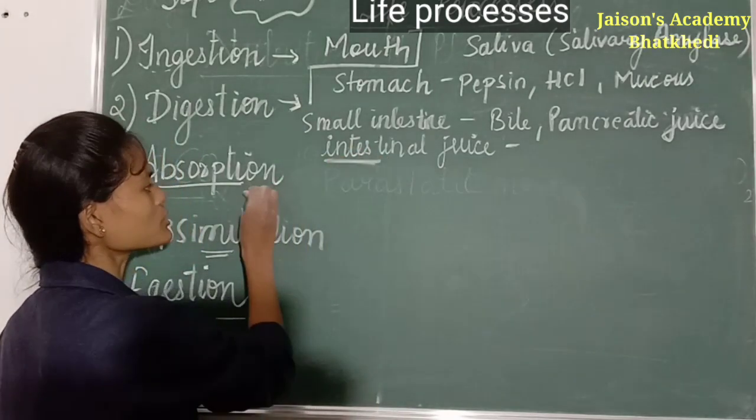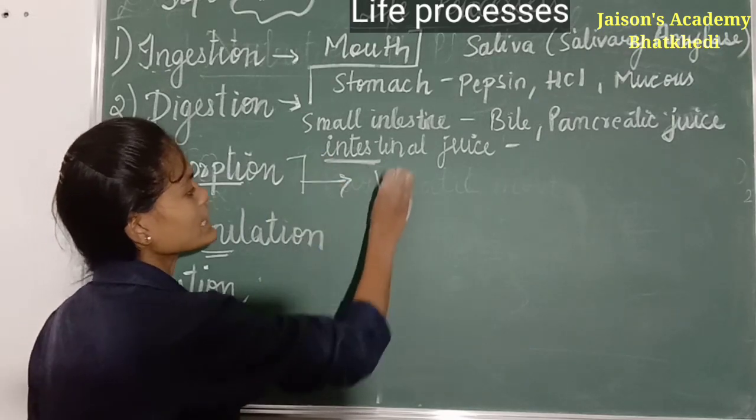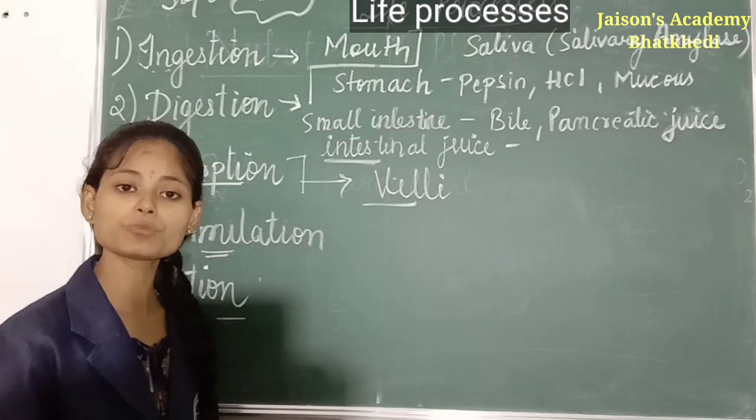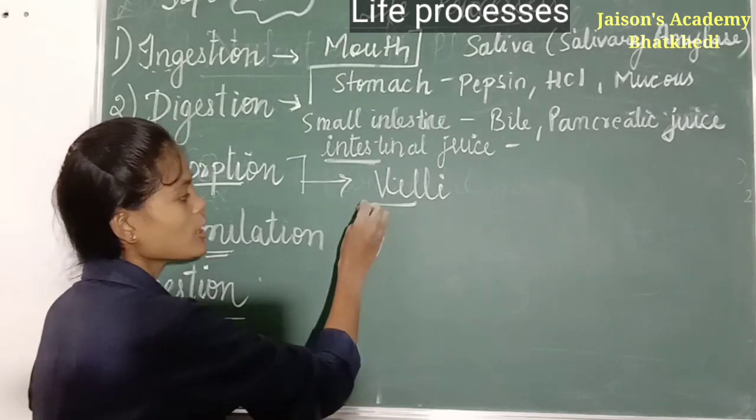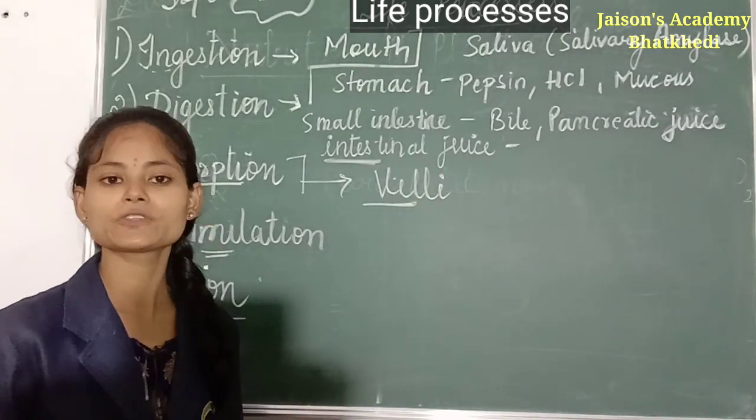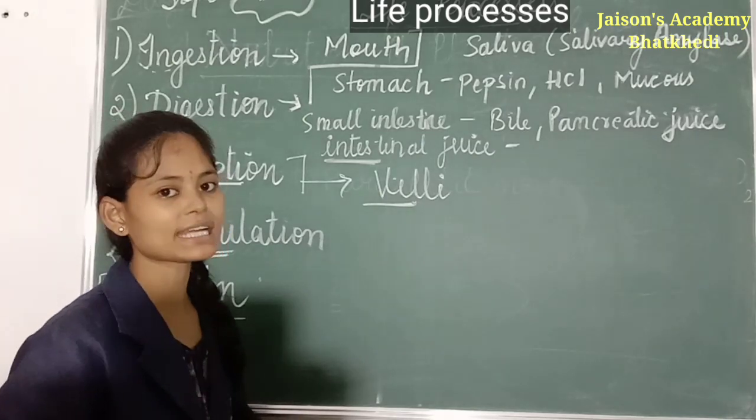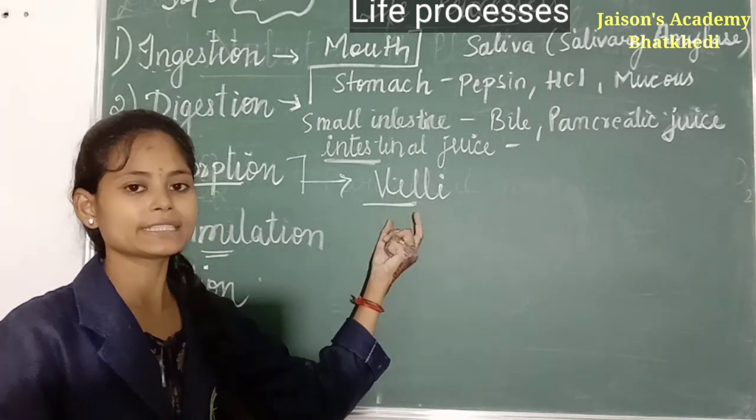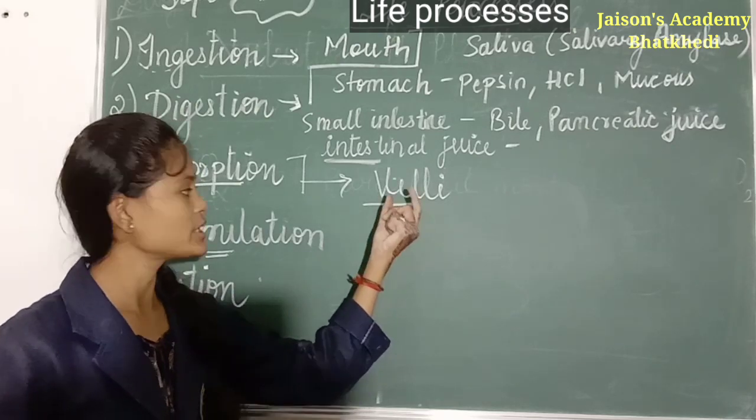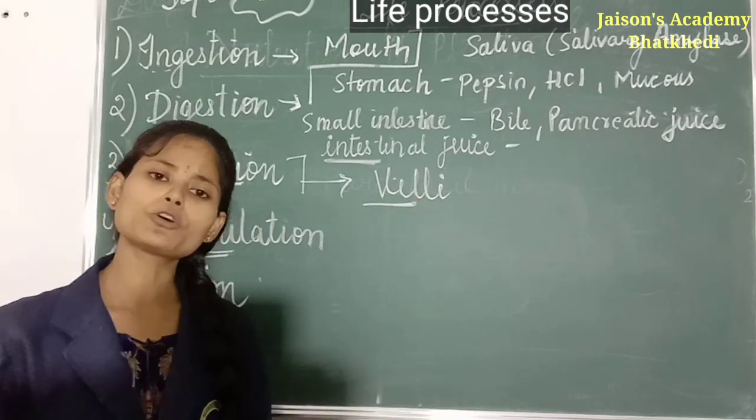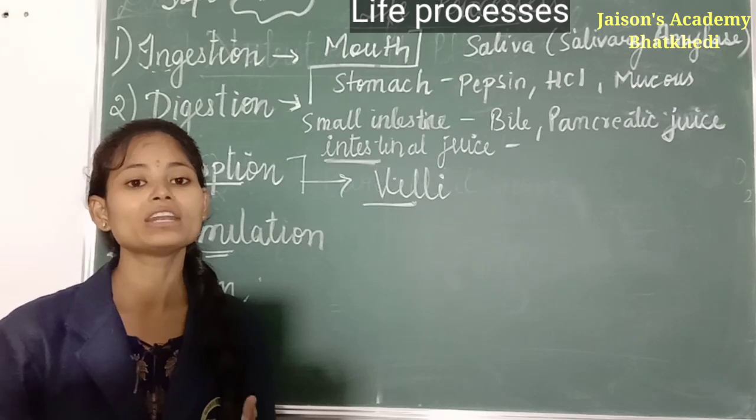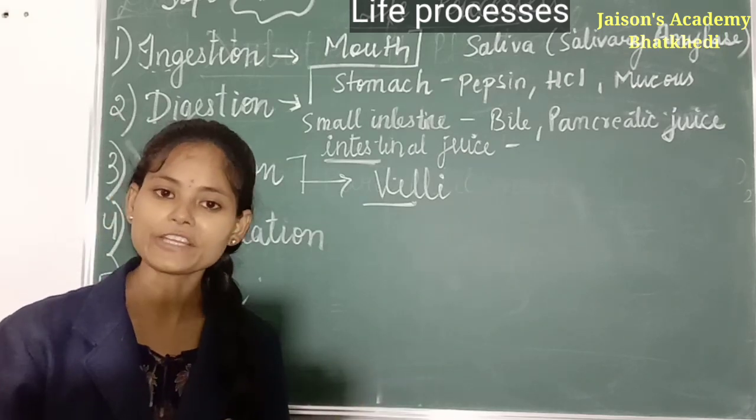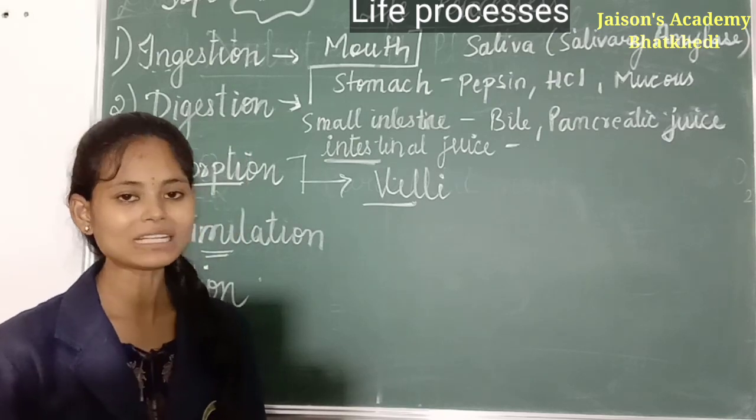For absorption, small finger-like projections are present on the walls of the small intestine. What are present? Finger-like projections are present on the walls of the small intestine in order to absorb the products present in the intestine. They are called villi. What is the function of villi here? The function of villi is to increase the surface area. The more the surface area, the more absorption will take place.